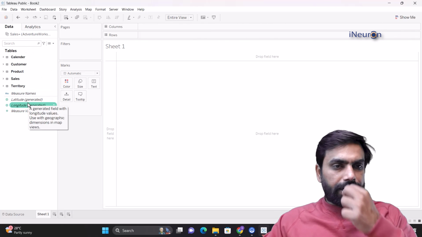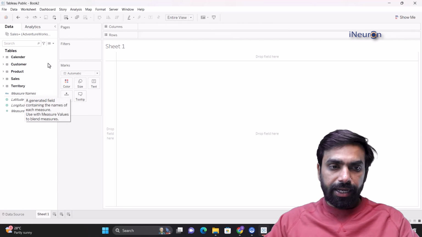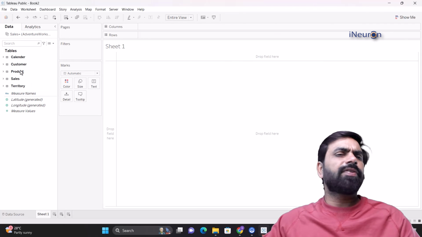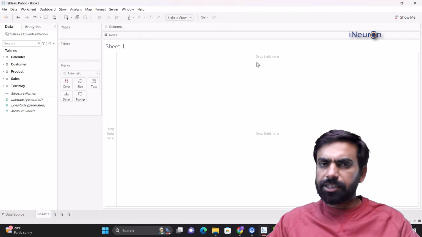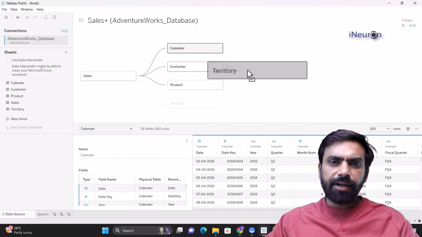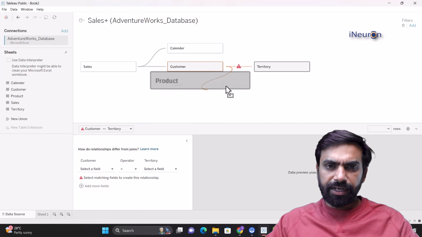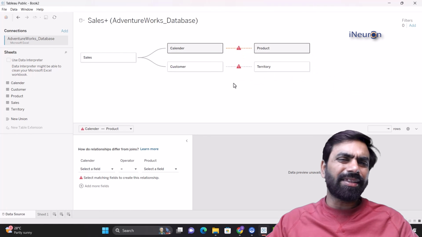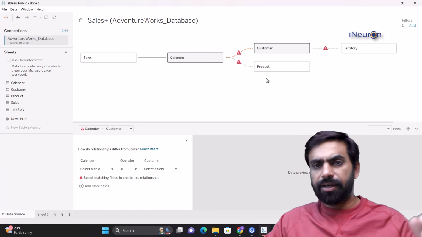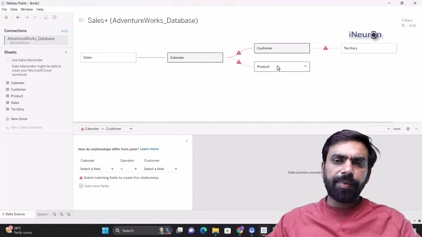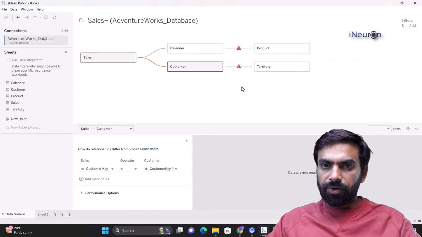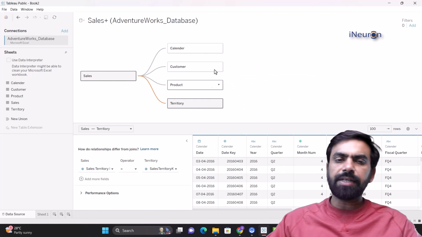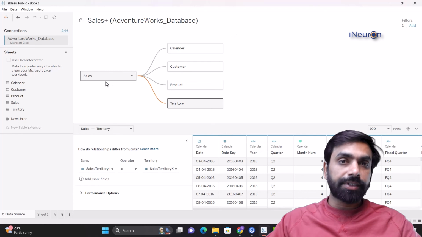Right. Now, once we've done data modeling and actually move on to the sheet, all these 4 tables are connected to the sales table. Right. We can have any number of connections over here. For example, if I take you guys back to the data source, you could have connected territory with customers. You could have connected product with, let's say, calendar, or probably customer with territory, or it can be anything, right? Any way you could have joined tables over here. But the point is, all those joinings would have been logically inconsistent. And that is why we'll get back to our original data modeling portion. It makes sense that all these four tables are joined to sales, right?